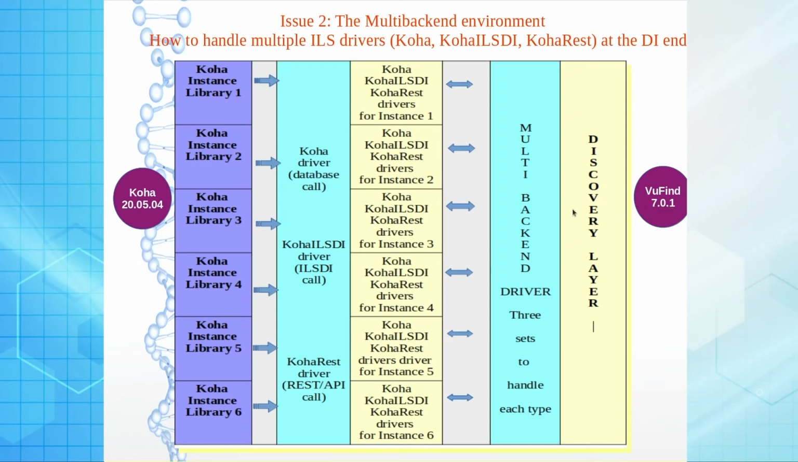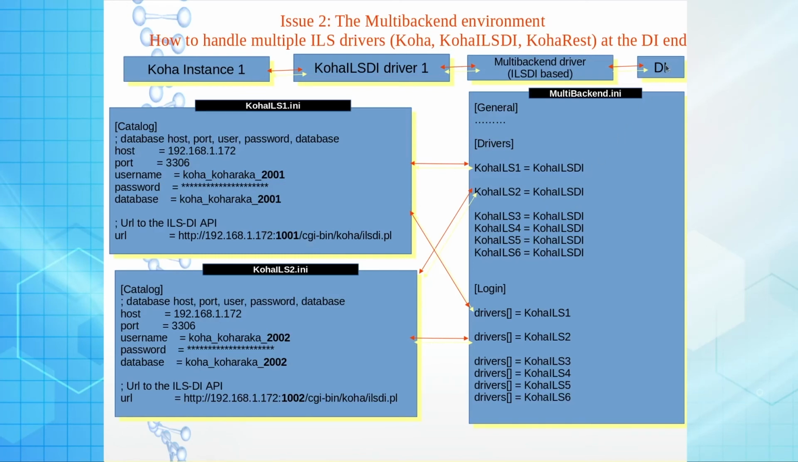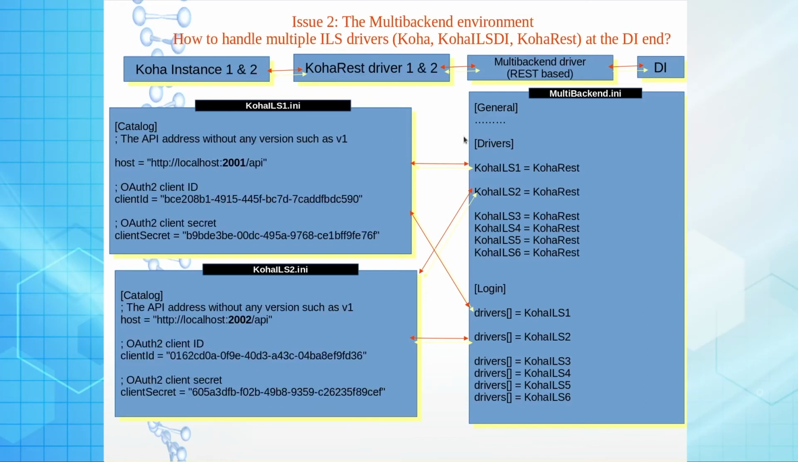In each of the cases, you can see here in the discovery interface, it connects to the multi backend driver. The multi backend driver, on the basis of the prefix of the indexed resource, can connect to the respective driver, for example Koha ILS DI driver 1 and Koha instance 1. In this way we can connect a multi backend driver with a number of individual drivers related to different instances of the same ILS, or different ILSs for managing different libraries.